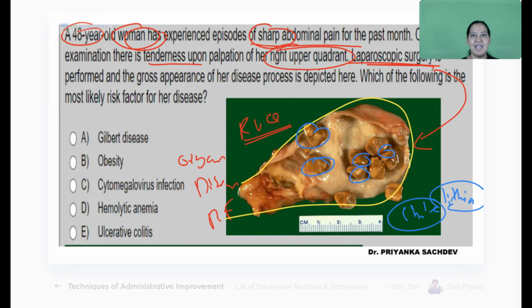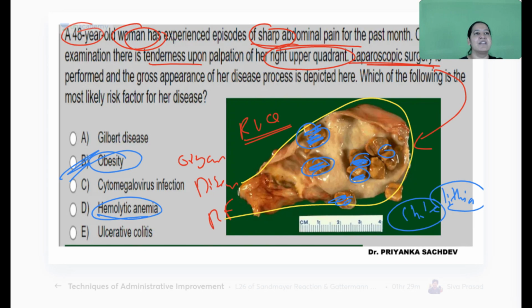Here in the diagram, I can see yellow stones. It is cholesterol stones, so the risk factor is obesity. If instead of yellow it is black, same diagram, only the color of the stone is black, my answer will become hemolytic anemia. So I will change my answer if I change the image a little bit. Same image, I only change the color of the stone, yellow to black or brown. So black or brown will be the pigment stone. So here the correct answer is B.